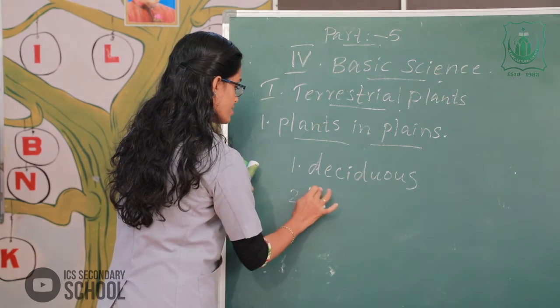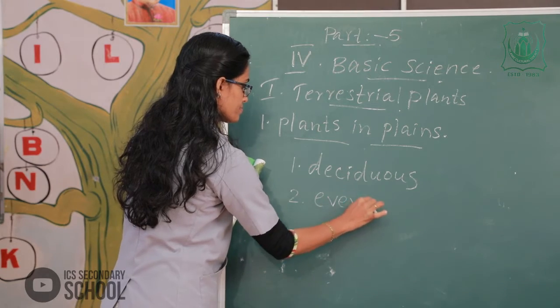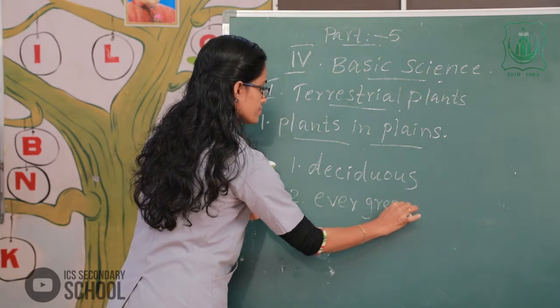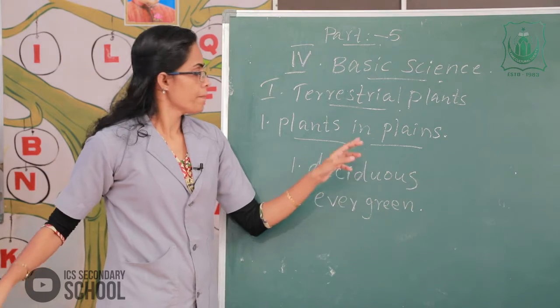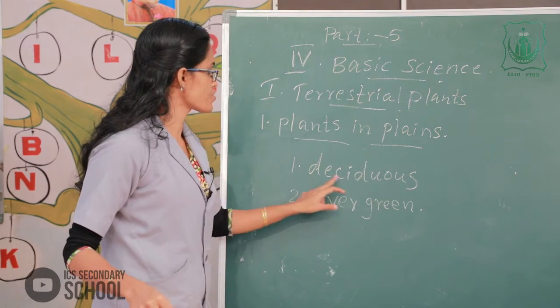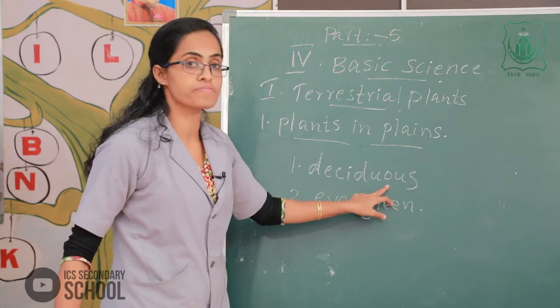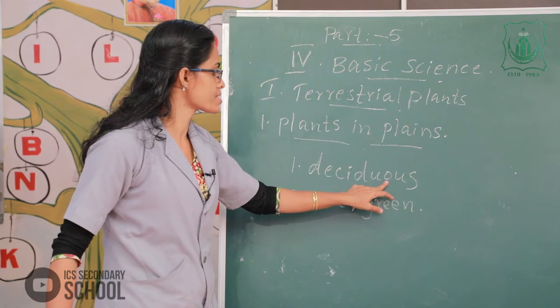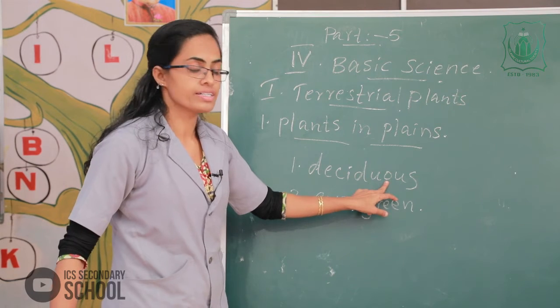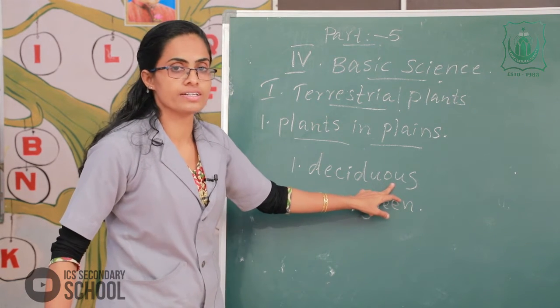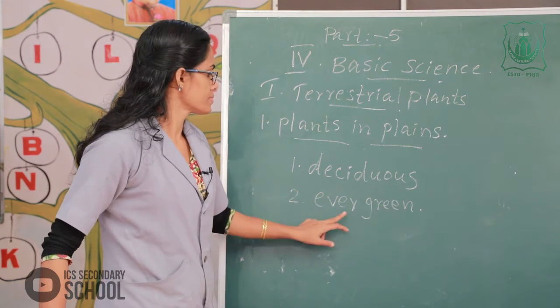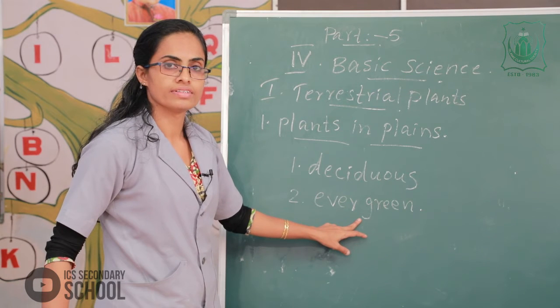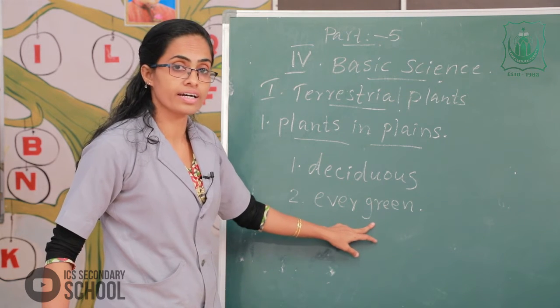Deciduous and evergreen. Plants in plains, there are two types of plants, deciduous plants and evergreen plants. Deciduous plants shed their leaves in autumn, and evergreen plants remain green throughout the year.